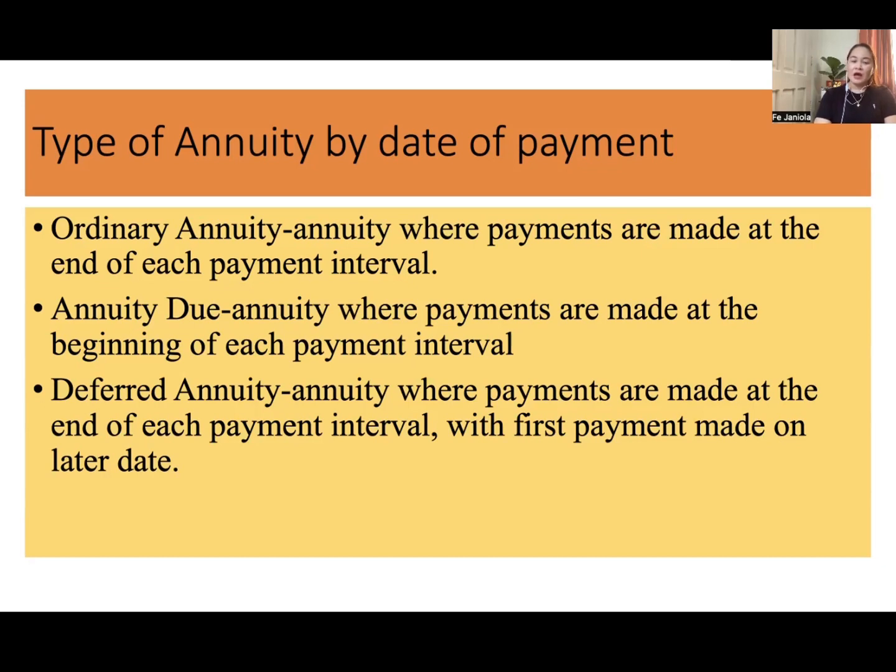Naman po yung mga installment yung no down payment like motorcycle na siya mga as promo nga wala siya down payment. So, naka-deferred siya. It depends upon the amount you paid in down payment. Like, TV niya, ni half nakadaan. So, naka-deferred to imong amount nga installment. Later, nakakadepende siya. So, tanan nga na down payment, that is deferred annuity. Okay? So, these are type of annuity by date of payment. Ordinary, annuity due, and deferred annuity.